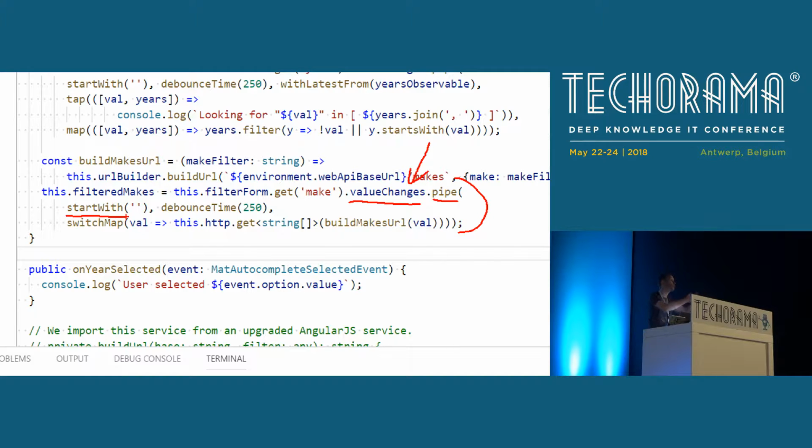Because I immediately want to open up the autocomplete combo box if the user enters the field. Next, I use an operator, debounceTime, which cares for stopping the observables if they happen to come in very fast. So debounceTime waits until the observable has stabilized for 250 milliseconds and then passes on the last observable.